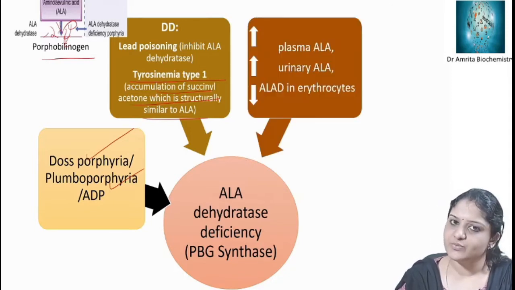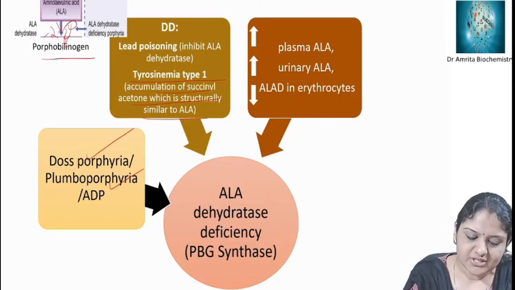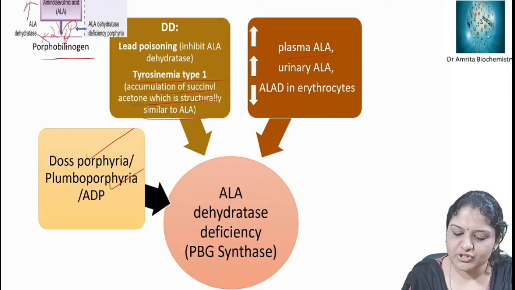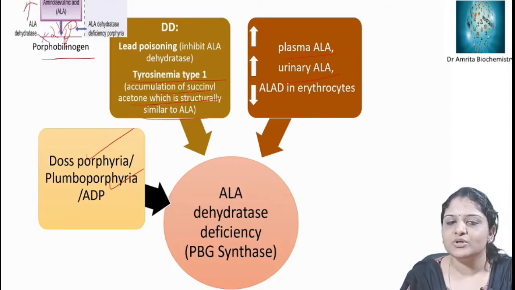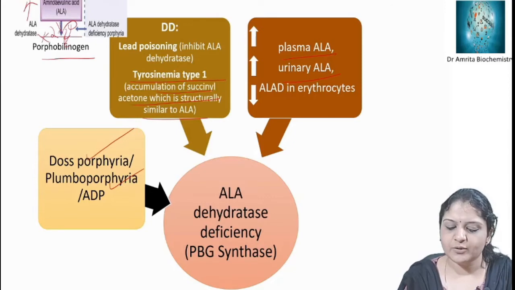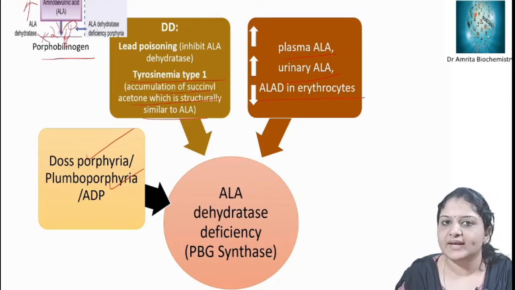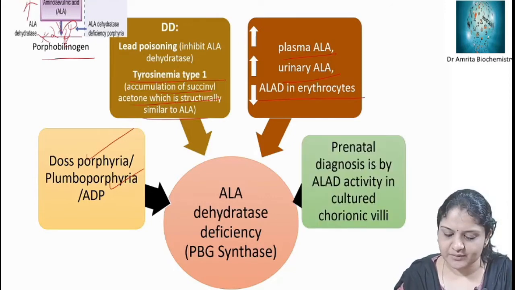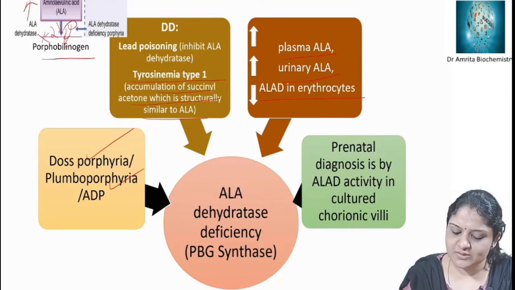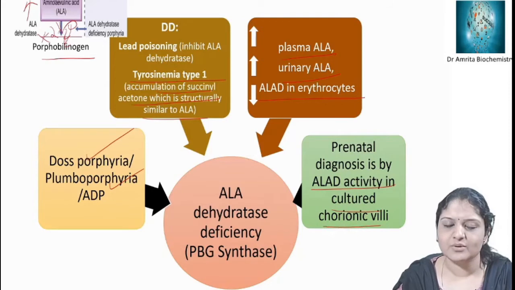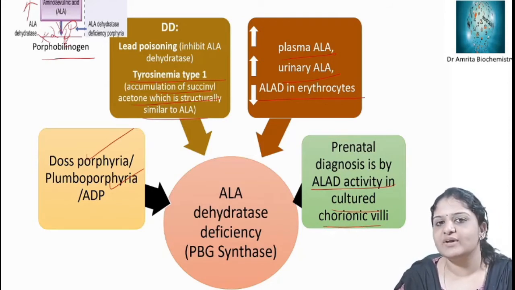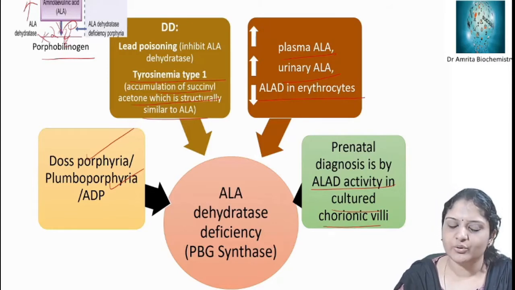So what happens when ALA dehydratase is deficient? Since this reaction doesn't occur, the aminolevulinic acid accumulates, right? So there is accumulation of plasma as well as urinary aminolevulinate, and also decreased activity of ALA dehydratase in erythrocytes. Prenatal diagnosis is by ALAD activity in cultured chorionic villi. So that's how we can diagnose it prenatally, by the activity of ALA dehydratase in cultured chorionic villi.